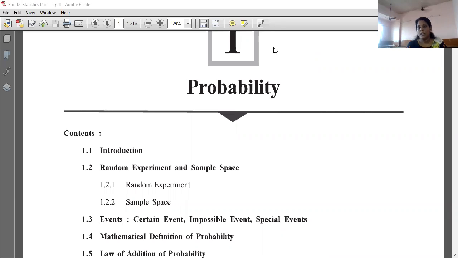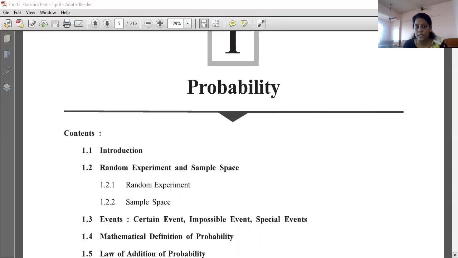Okay, and in 11th standard we have learned the base of probability, right? Somewhat you are knowing about probability, that is permutation, combination, ways of arrangements, and everything you are knowing, and with replacement, without replacement, right? What is a sample, what is a random sample, right? Population, all these small things you know because we have learned them in 11th standard. So today we are going to start our topic probability, and let's see what is the content in this topic.